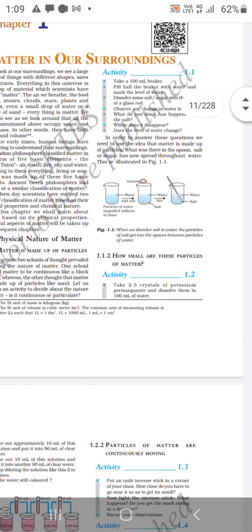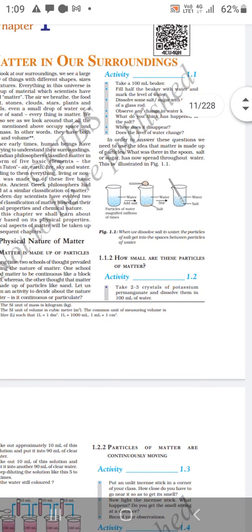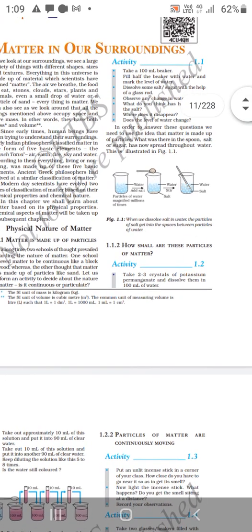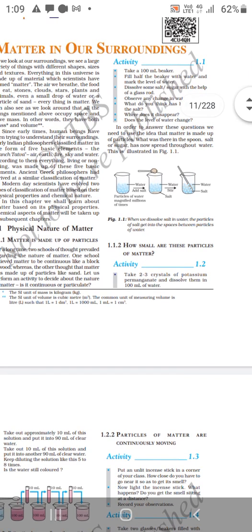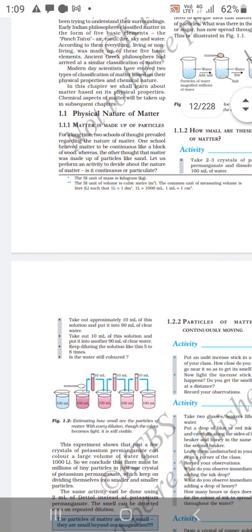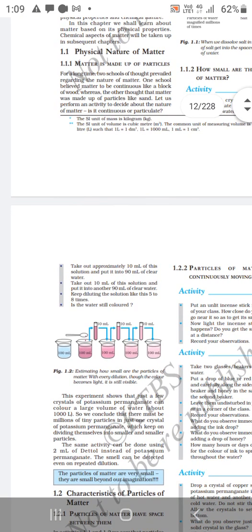In order to answer these questions, we need to use the idea that matter is made up of particles. What was there in the spoon? Salt, sugar. Now spread throughout the water. How small are these particles of matter? Take 2 or 3 crystals of potassium permanganate and dissolve them in 100 ml of water. Now take out approximately. This experiment shows that just a few crystals of potassium permanganate can color a large volume of water.